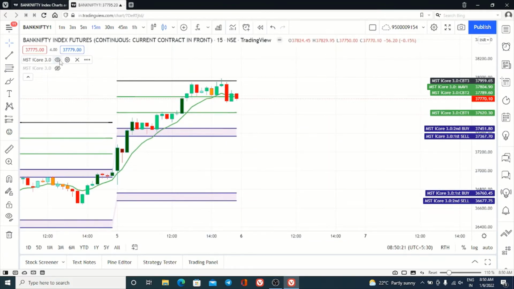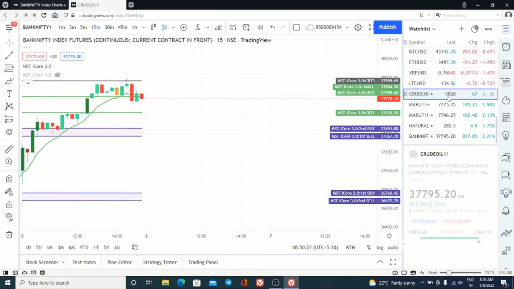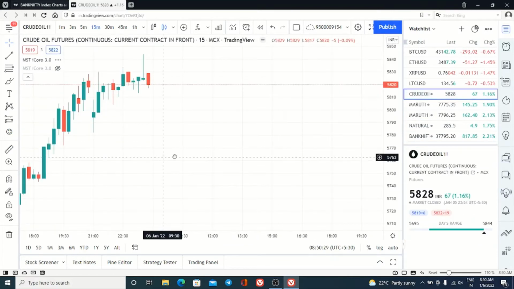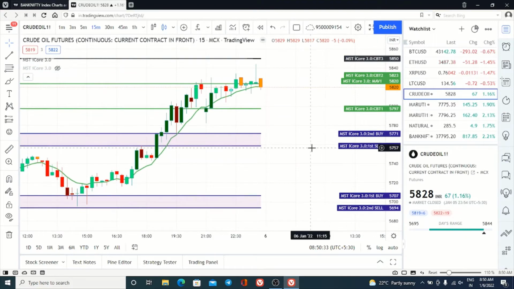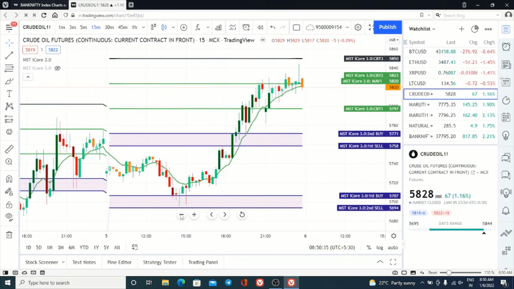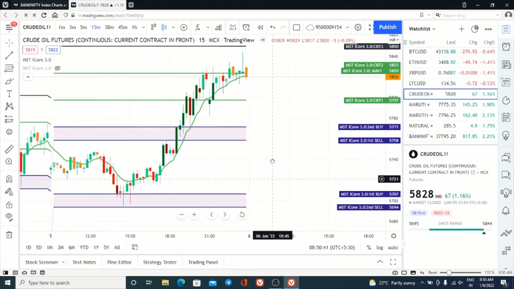Okay, this is about Bank Nifty. What about crude oil? You all know we are mainly focusing on crude oil, Bank Nifty, and natural gas. In crude oil, what happened yesterday?